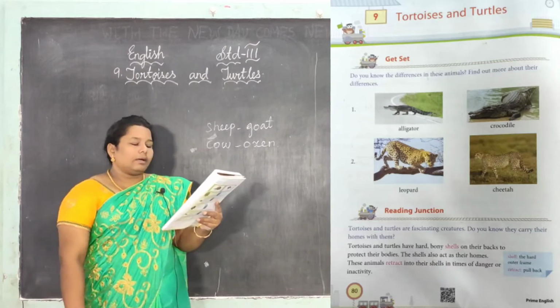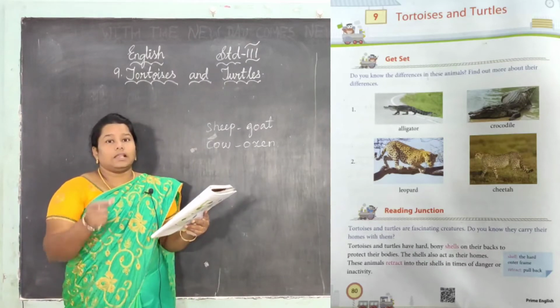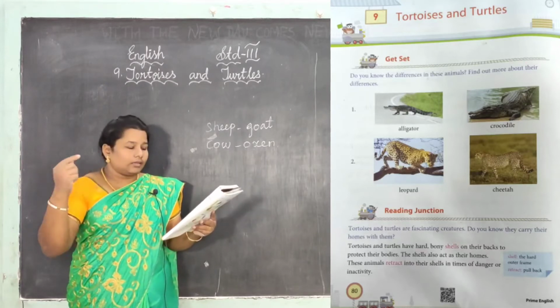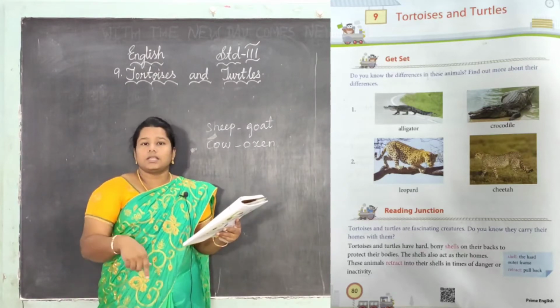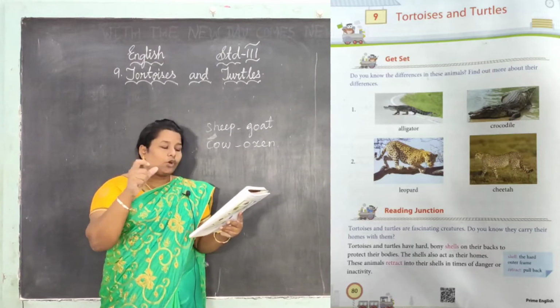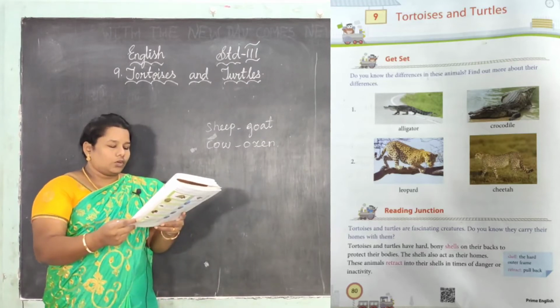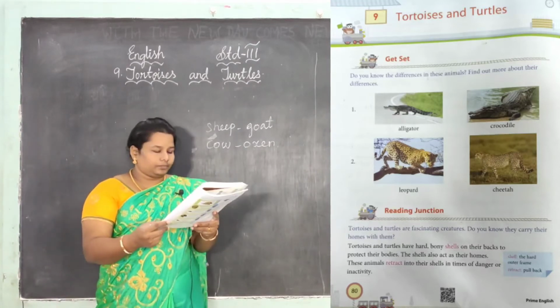Next one, leopard and cheetah. See, the leopard has dots on its body, and the cheetah also has dots on its body, right? So both look the same if we see them. Next, now we are going to see the lesson, Reading Junction.